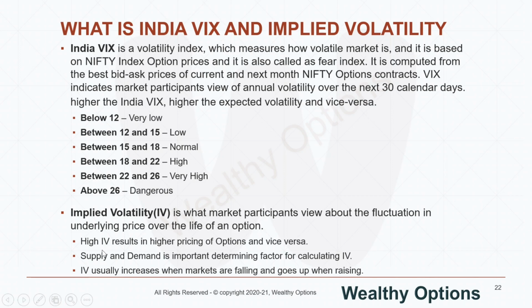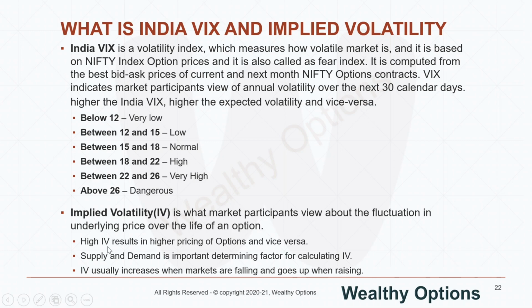Again, high IV results in higher pricing of options and vice versa. So, very important: option traders choose different option strategies depending on where the IV of the underlying stands. Implied volatility is nothing but a value like 15, 16, 18, 19, for whatever strike you are choosing.